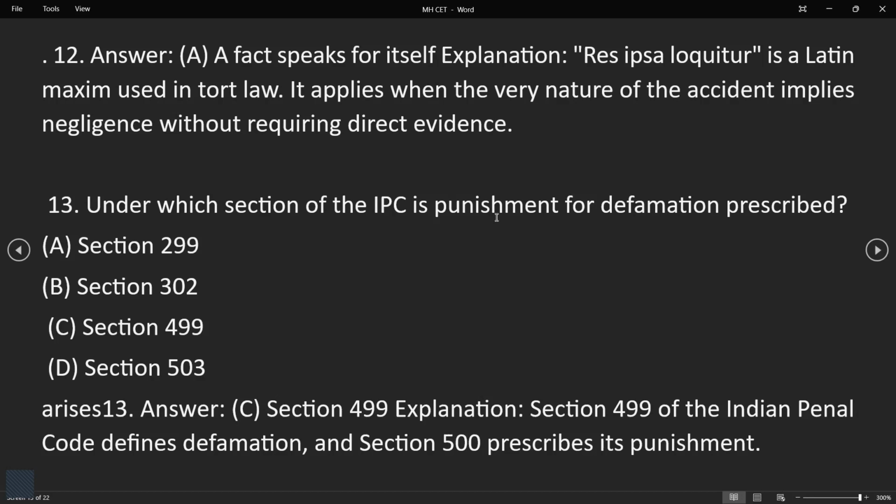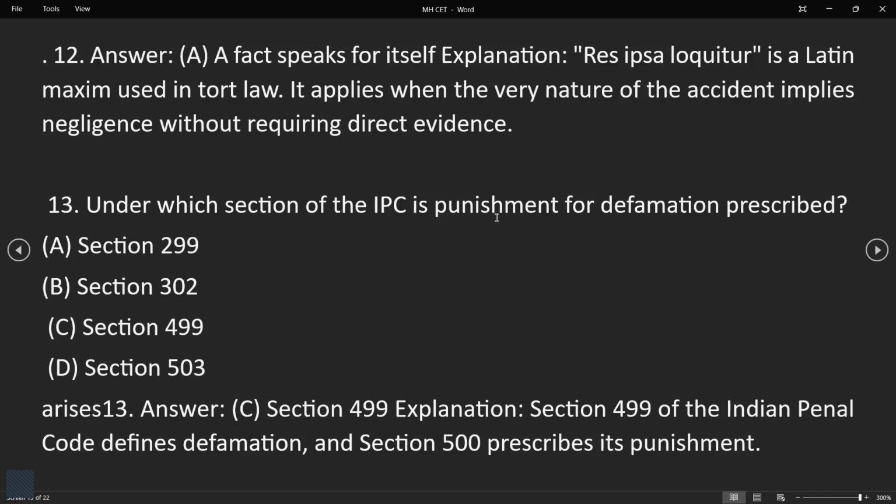So under which section of the IPC is punishment for defamation prescribed? This is the 13th question, and these are the options: section 299, section 302, section 499, or section 503. So the answer is section 499. Explanation: Section 499 of the Indian Penal Code defines defamation, and Section 500 prescribes its punishment. So let's just go with it.